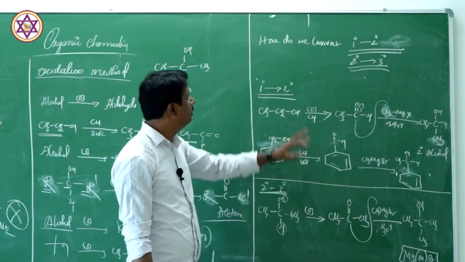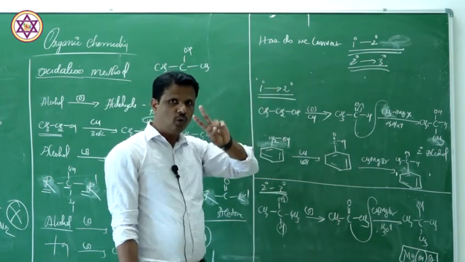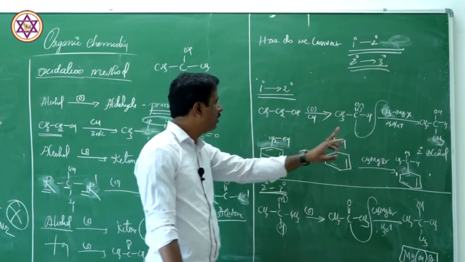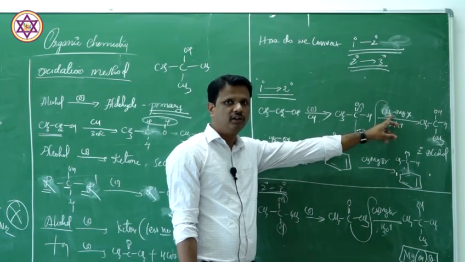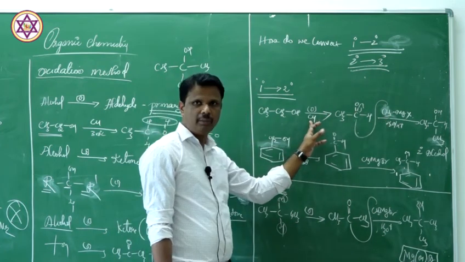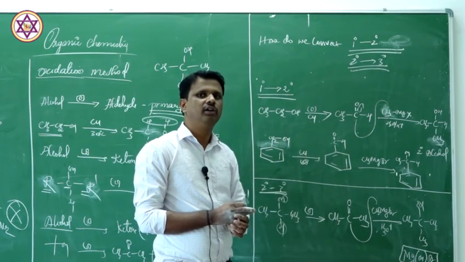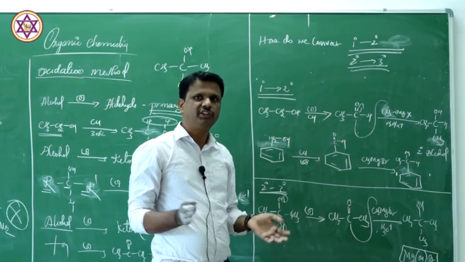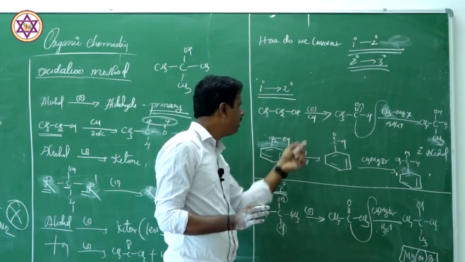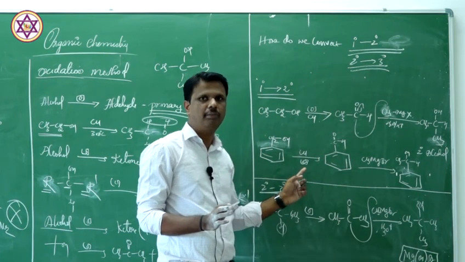I'm coming once again to the conversion. The only point you need to remember here is, I have written methyl magnesium bromide here, and I have written heated copper here. You can use any other oxidizing method which can easily convert them into ketones. But for the sake of simplicity, let us take the same kind of oxidizing agent here, heated copper.